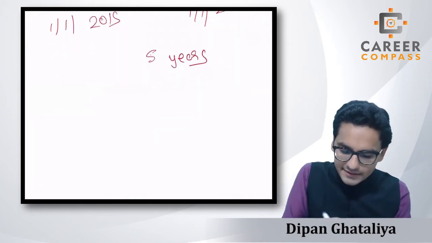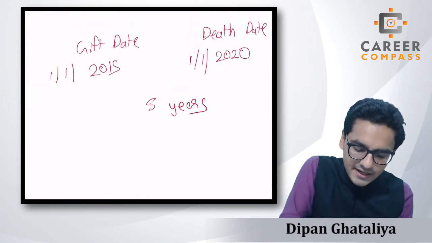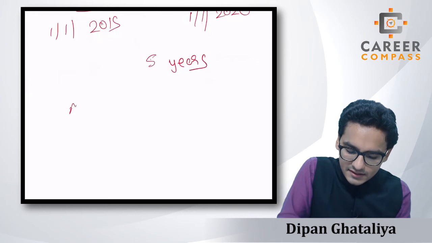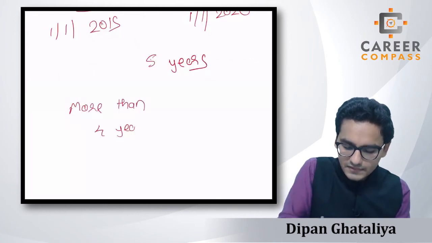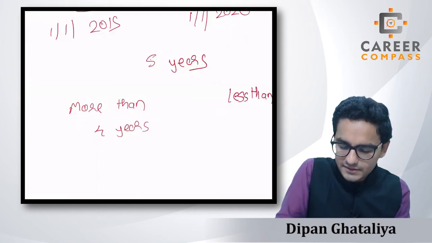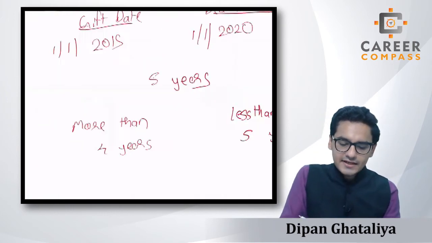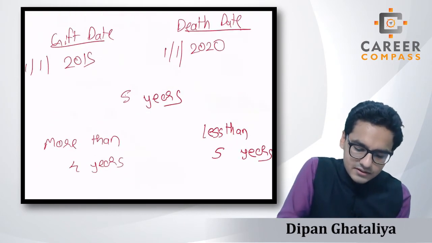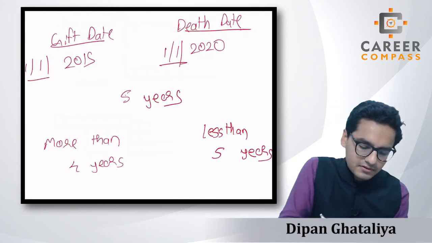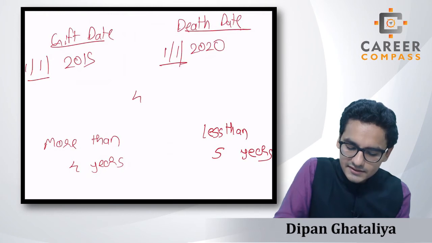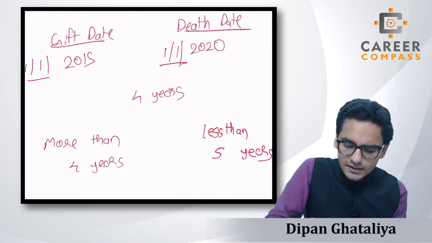Now, if the duration between the gift date and the death date is more than 4 years but less than 5 years, here students, coincidentally I have taken both dates as 1st January, otherwise it may be possible that the difference is 4 years and 60 days.